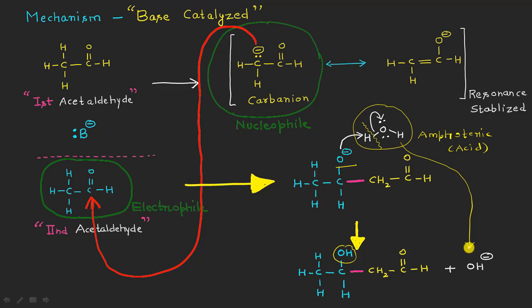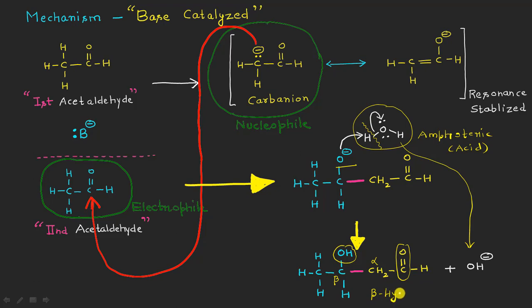So if you look at this final molecule, this is the alpha position with respect to this carbonyl group, and this one here is the beta position, and on the beta we are having a hydroxyl group, right?